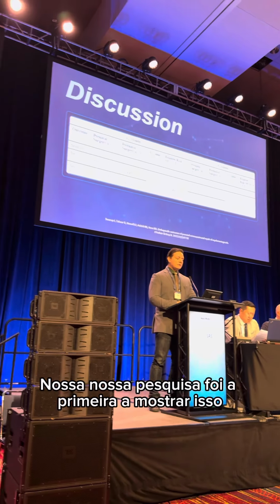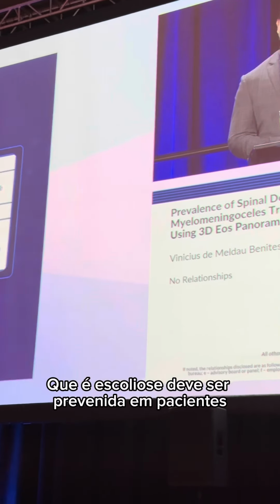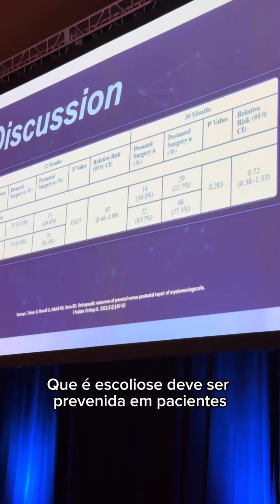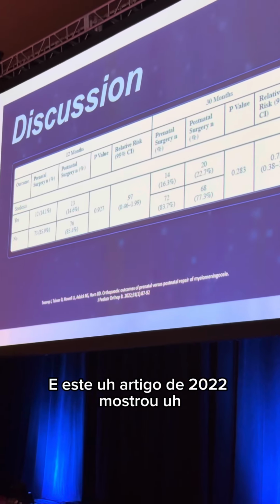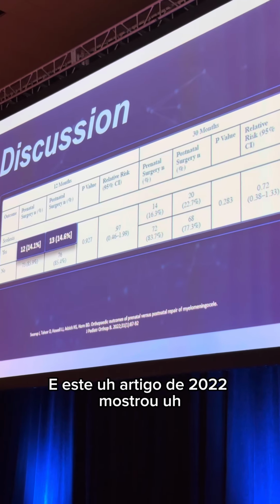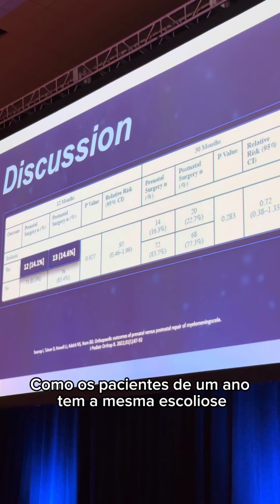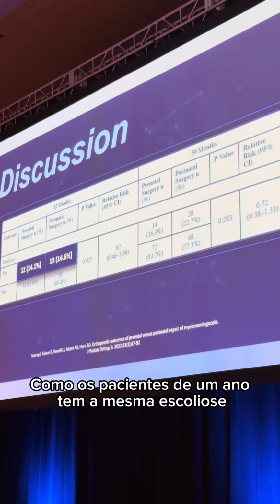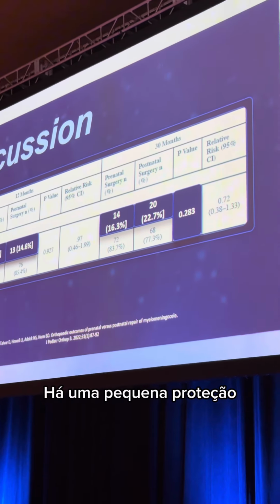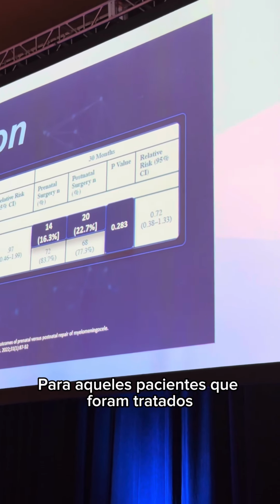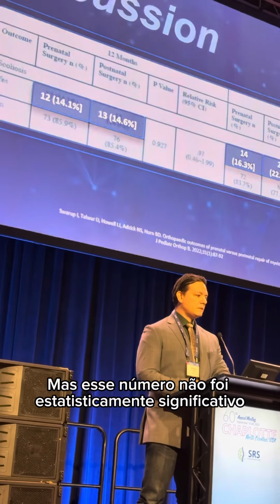Our research was the first one to show these findings. That is, scoliosis should be prevented in patients undergoing fetal surgery. And this paper from 2022 showed some numbers that are very interesting, like the 1-year-old patients have the same scoliosis prevalence, and at 30 months there is a small protection for those patients that were treated fetal. But this number was not statistically significant.